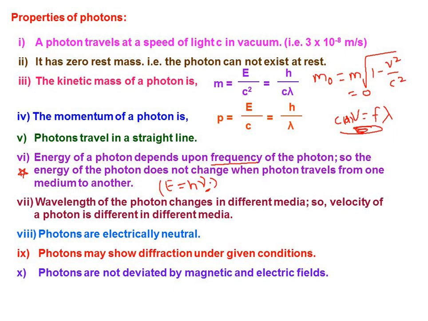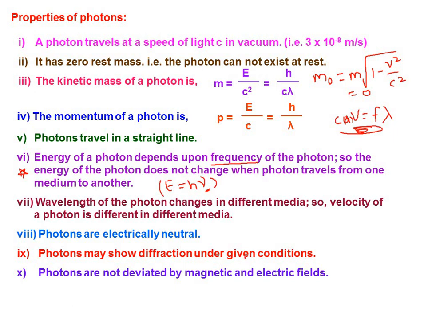Whenever we place any small object in their path, they cast a sharp shadow, and at the edges of that particular object they will try to bend, and that's what we call diffraction. The bending of the light ray at the edges of objects is nothing but diffraction. So photons may show diffraction under given conditions.